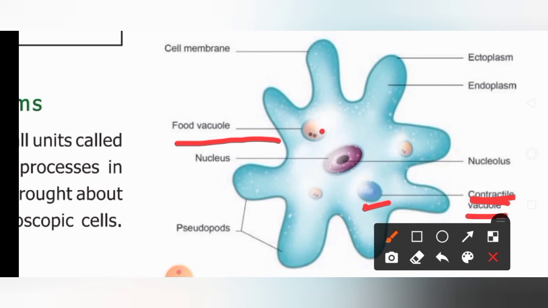Yes. Then respiration is by simple diffusion through the body surface. Diffusion means passing through the body surface. That is called diffusion. So respiration is also done through the body surface by the simple diffusion process. Okay, children. So it has done digestion, it has done excretion, it has done respiration, and we are going to see the next one. What is the next one?